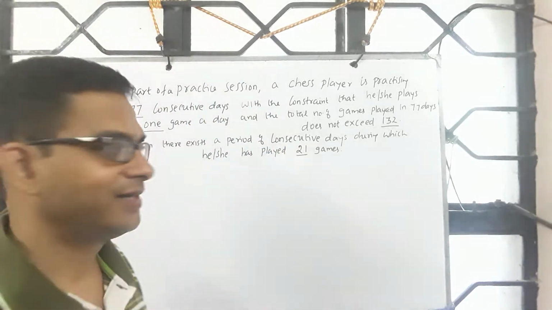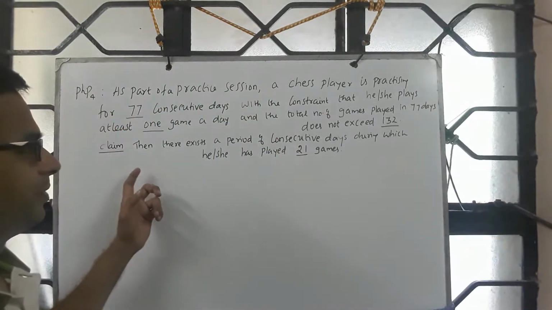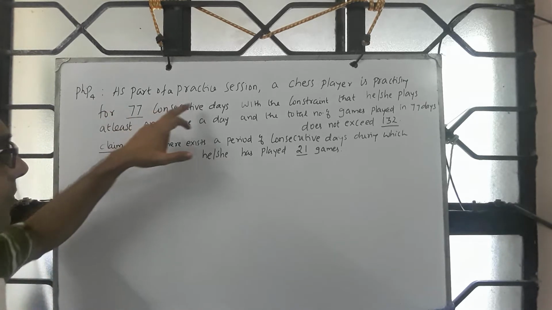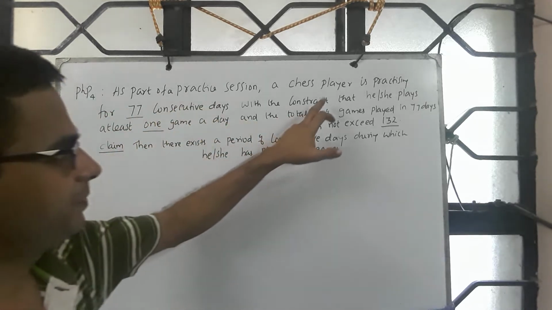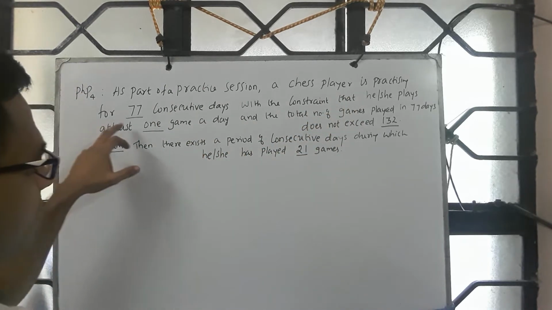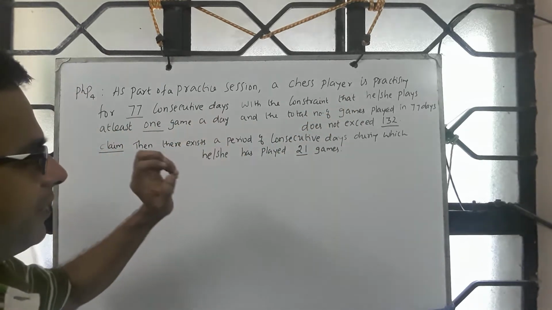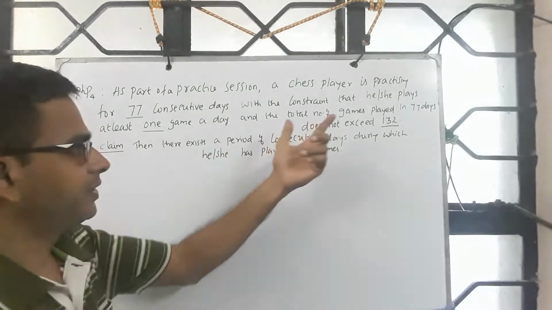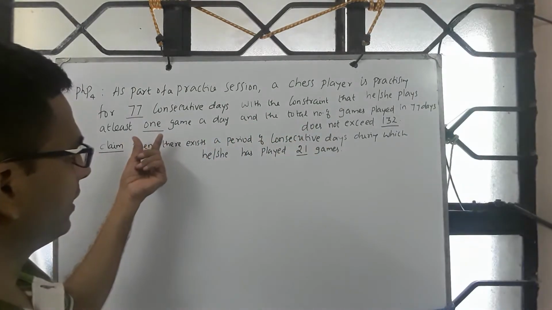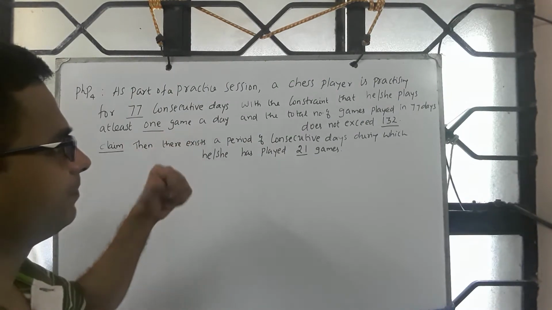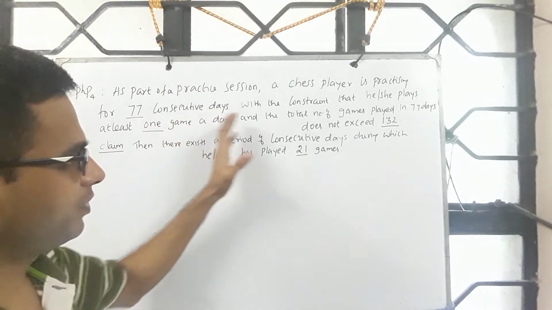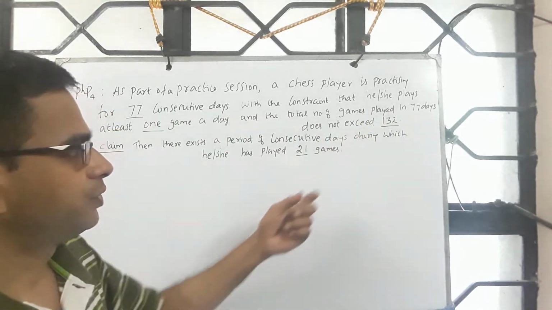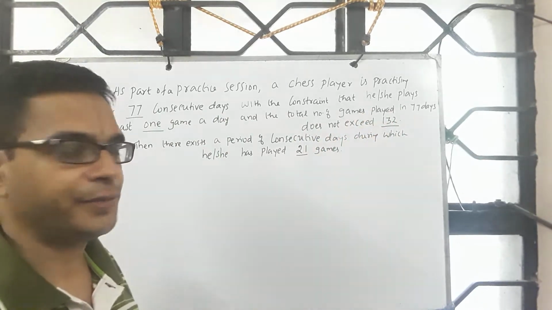The next case study in the context of the pigeonhole principle. As part of a practice session, a chess player is practicing for 77 consecutive days, and there is a constraint. He or she is expected to play at least one game a day, and the total number of games played altogether should not exceed 132.